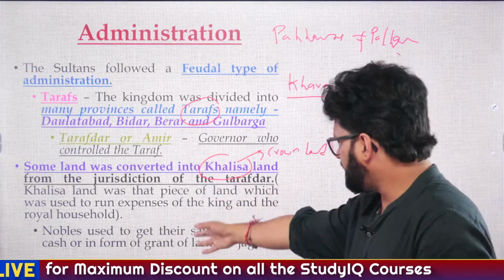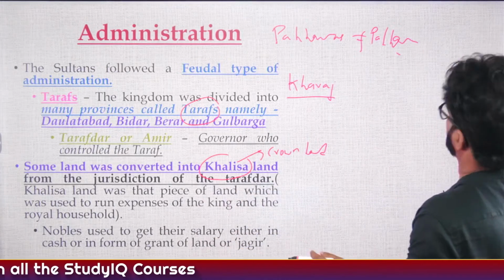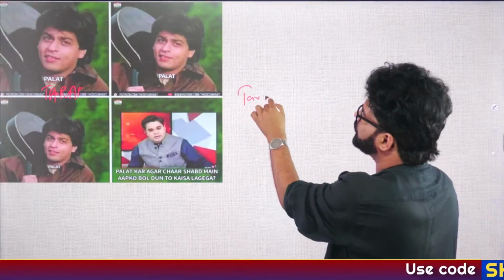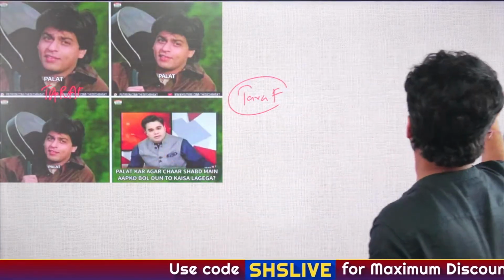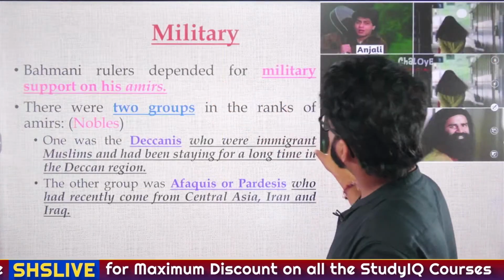So again, we have discussed what is Khalisa, what is Kharaj. So I'm not reading that. Just remember Taraf. The piece of land, the unit here, is Taraf, like we were talking about Iqtas in the Delhi Sultanate. And the people who are ruling over them are known as Tarafdars. We have talked about all these things also.